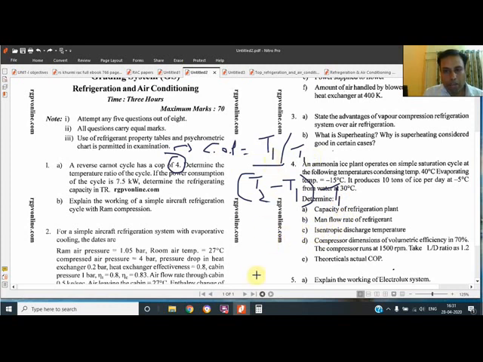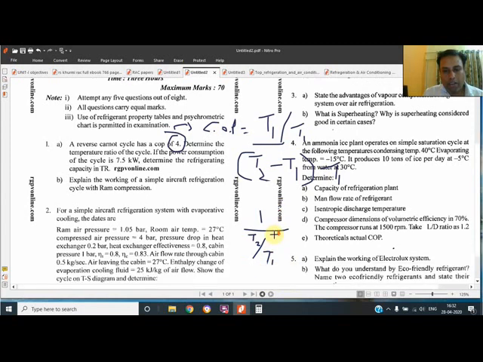T1 by T1 gives 1 in the numerator, and in the denominator we get T2 by T1 minus 1, equal to the given COP of 4. From this equation we can easily determine the single unknown, T2 by T1. This is called the temperature ratio, which they have asked.